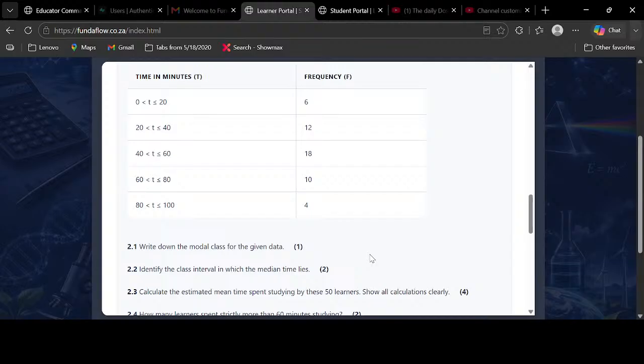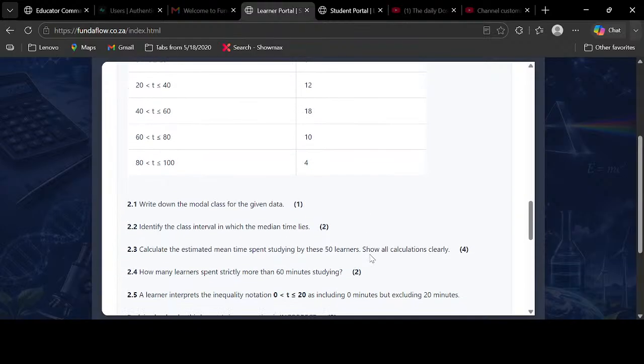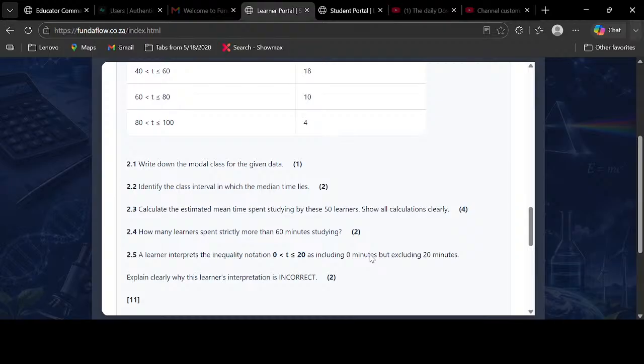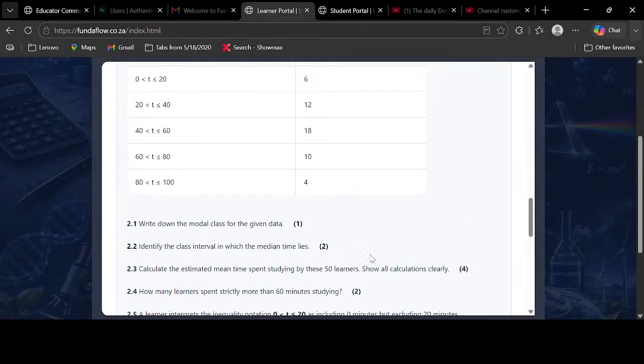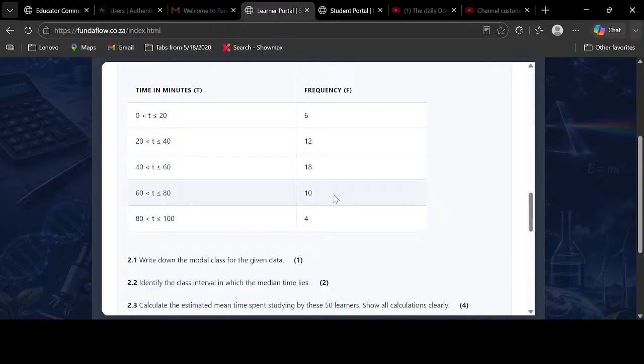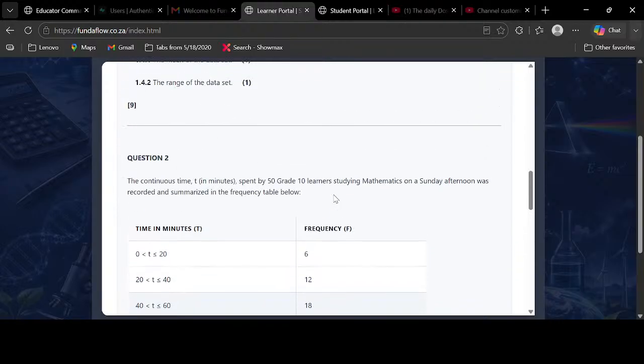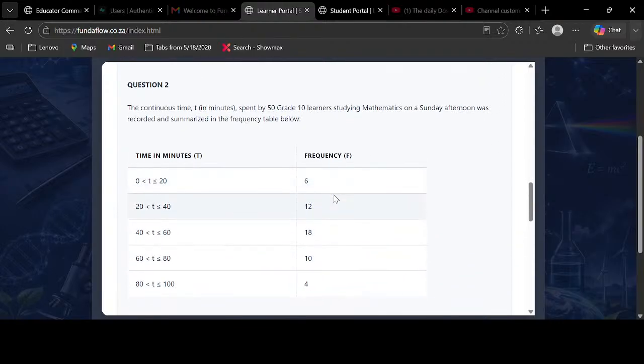Okay, so what are we trying to address? Remember, we're trying to address ungrouped data. Learners, before they can do anything, they need to understand ungrouped data. That's what we're going to be starting by doing. Let's take the questions that we got from our tutor, and then we're going to start with question 1.1. What is question 1 there? Oh, we're already at question 2. The ungrouped data is on question 2.